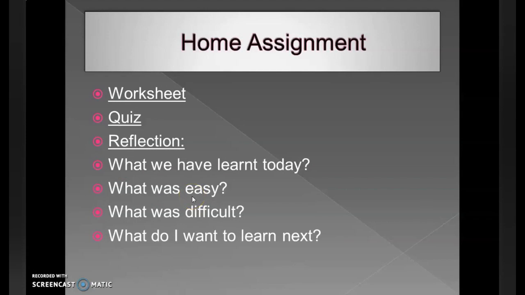Now for home assignments, you have a worksheet and a quiz. I hope you can find the link of these two in the description box. And for reflection, I want you to read these 4 questions carefully and think about them and write your answers in a piece of paper. You can send me the picture or you can write your answers in the comment box.